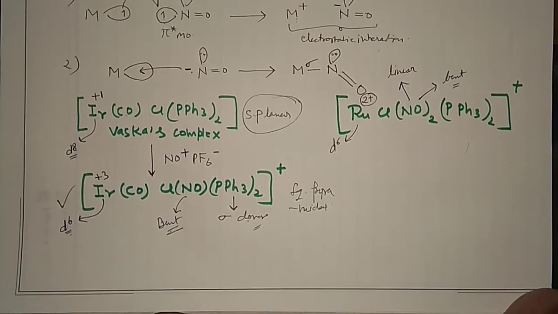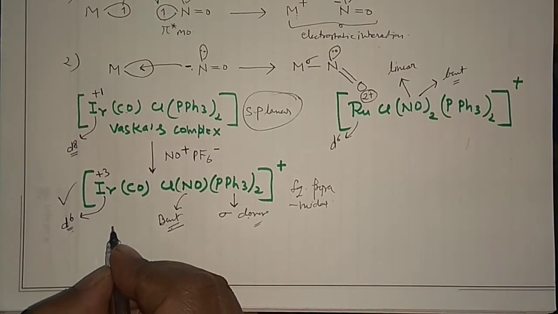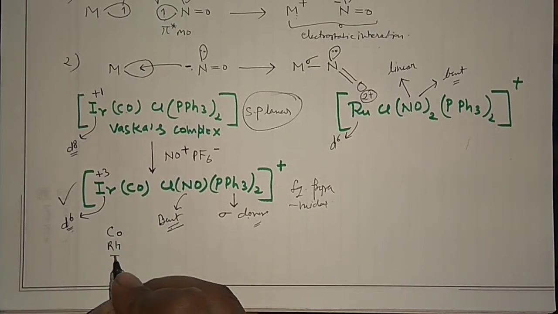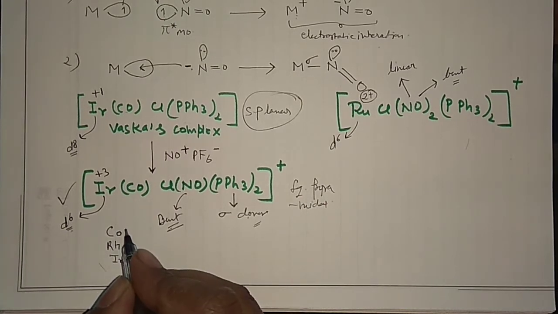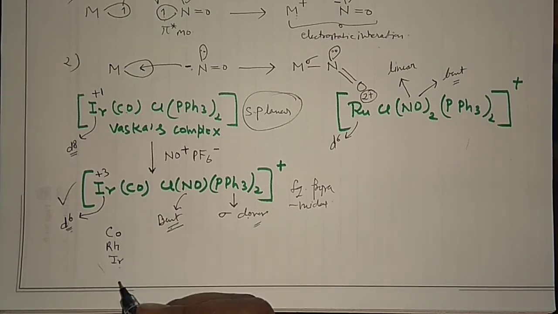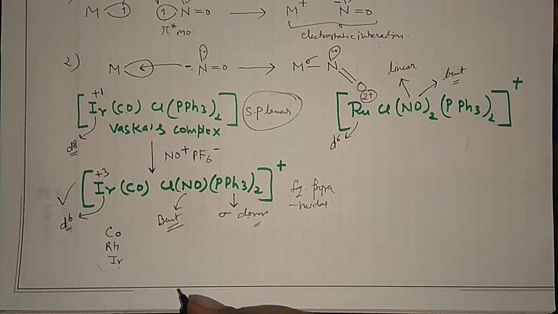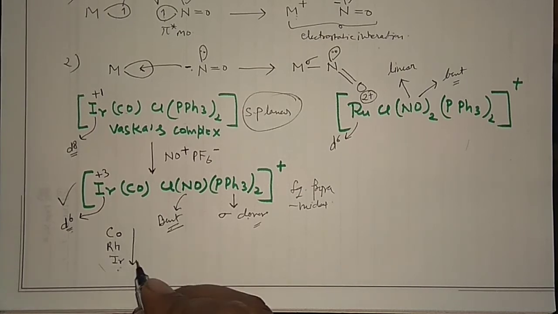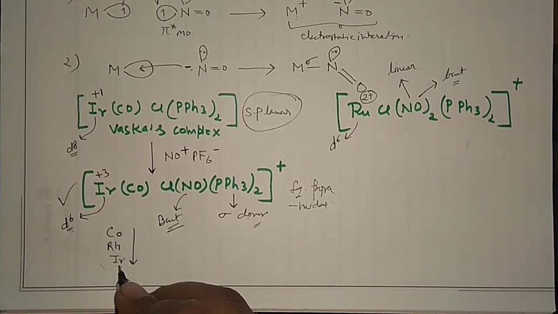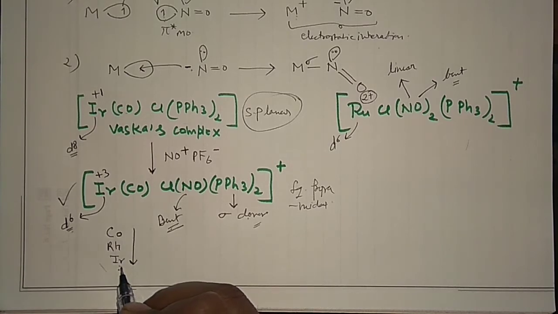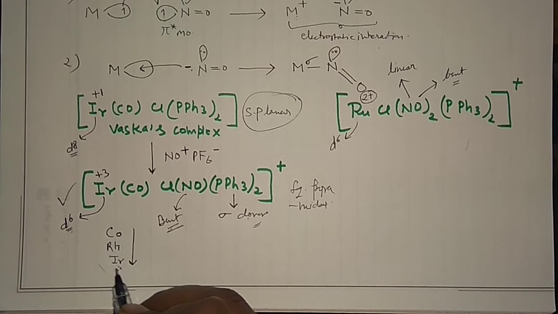See carefully. Say you can take this iridium. Cobalt was there in the series, then rhodium, and then iridium. So this is the cobalt group, and I have given you the trick, Komal Radha Ka Irada, in the Tetrahedron Chemistry Classes lecture series. So if you see here, this iridium is the last member. When it is the last member, this iridium is heavy, it has a heavy nucleus, and it also has the +3 charge.